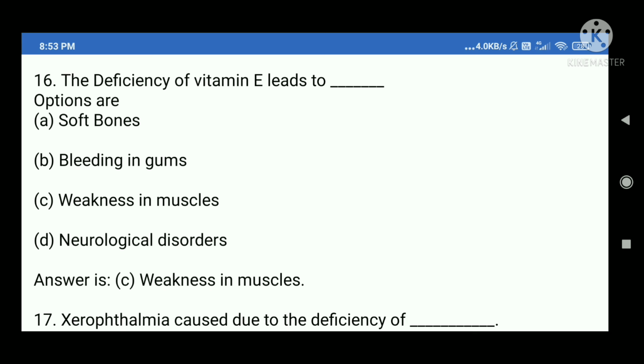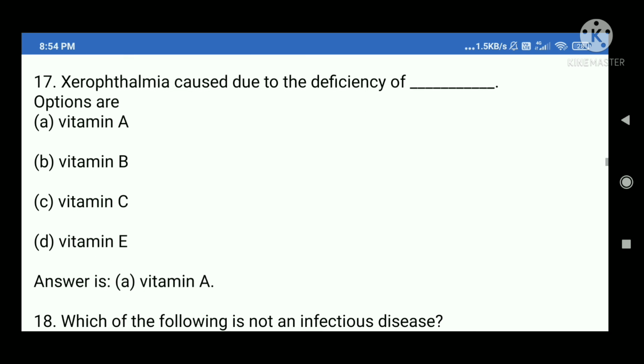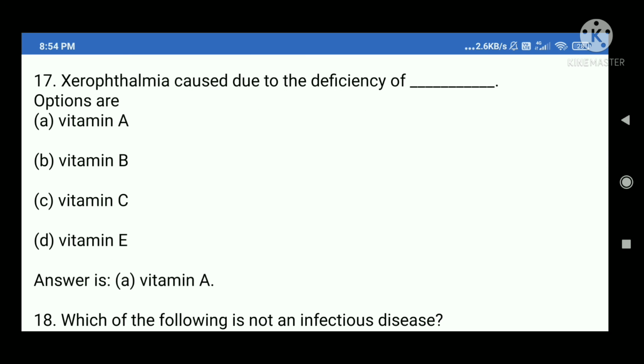16. The deficiency of vitamin E leads to blank. Options are A. Soft bones, B. Bleeding in gums, C. Weakness in muscles, D. Neurological disorders. Answer is C. Weakness in muscles.